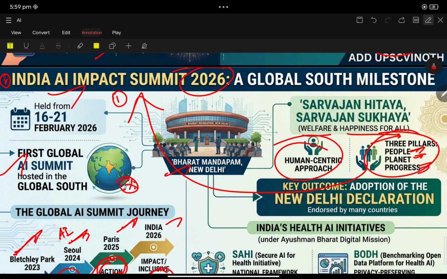People, planet, progress. And the most important outcome of the summit is the New Delhi Declaration. Simply, they will ask what the New Delhi Declaration is related to. It is related to India's AI Impact Summit.